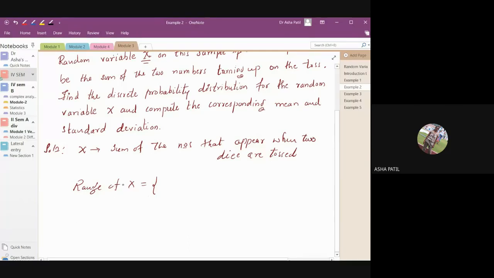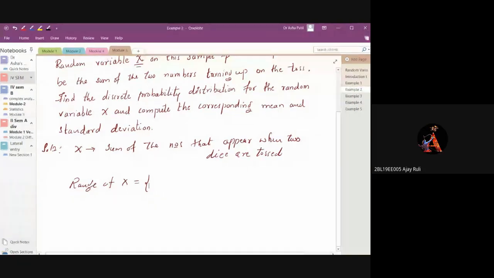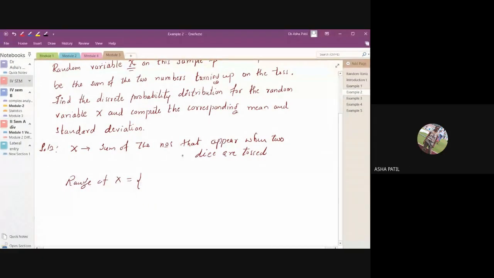The sample space becomes very big here. What will be the sample space? 36. Because it is the combination: when a dice is tossed you will have any number from 1 to 6, and again when the second dice is tossed you will have any number from 1 to 6.